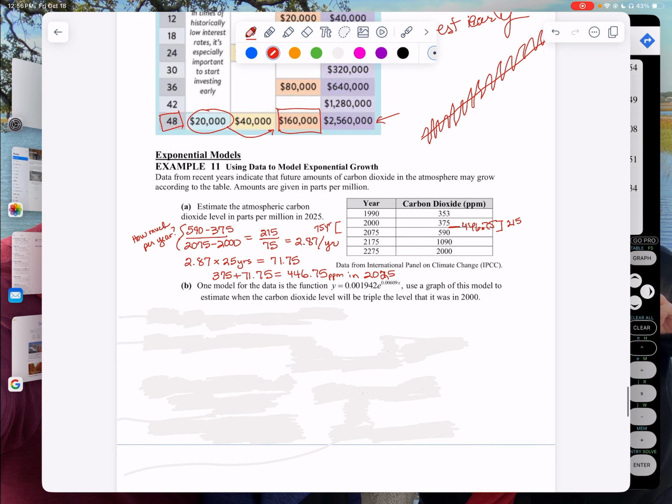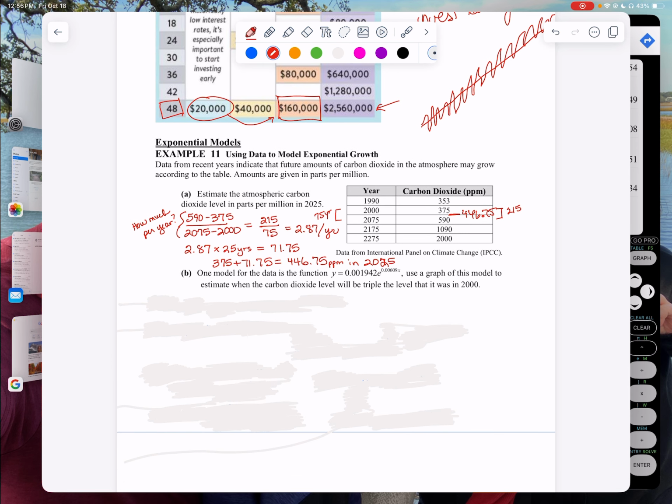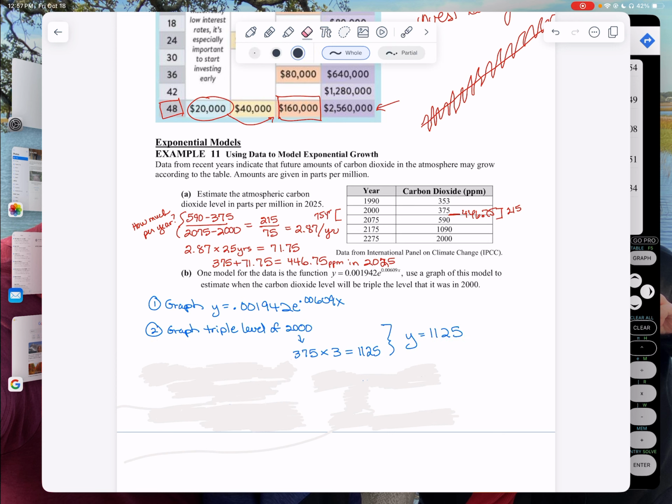Okay, one model for the data of that function is this. Notice it is exponential. It has the x in the exponents. Use the graph of the model to estimate when the carbon dioxide will be triple the level it was in 2000. Okay, so what we're going to do is put this in my graphing calculator, and then we want to find out when it's going to be triple what it was in 2000. Well, in 2000, it was 375. So let's multiply that by 3, and that is going to give me 1125.